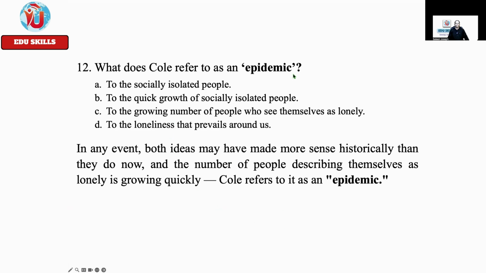What does Cole refer to as an epidemic? A. To the socially isolated people. B. To the quick growth of socially isolated people. C. To the growing number of people who see themselves as lonely. D. To the loneliness that prevails around us. In any event, both ideas may have made more sense historically than they do now, and the number of people describing themselves as lonely is growing quickly. Cole refers to it as an epidemic.